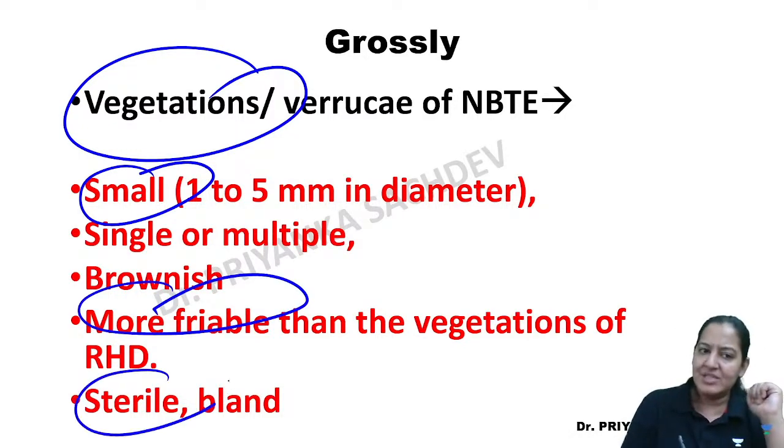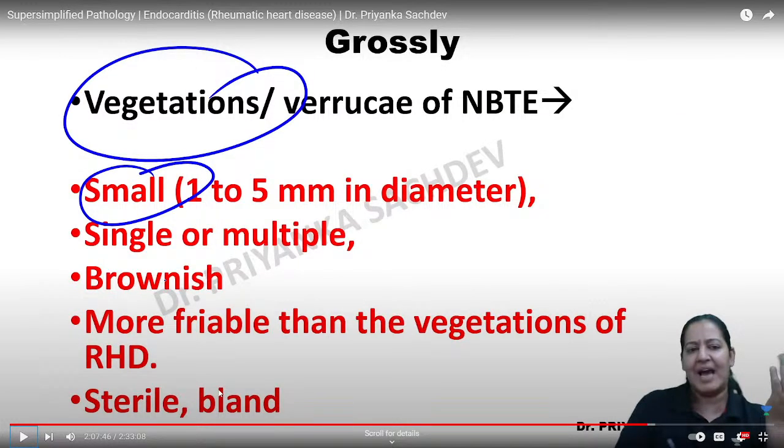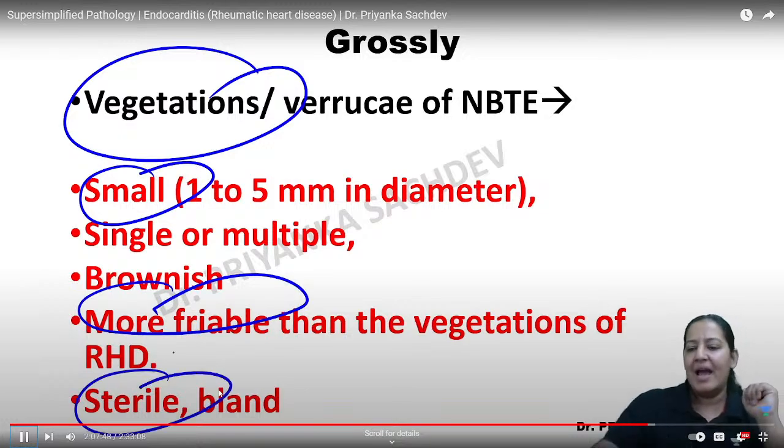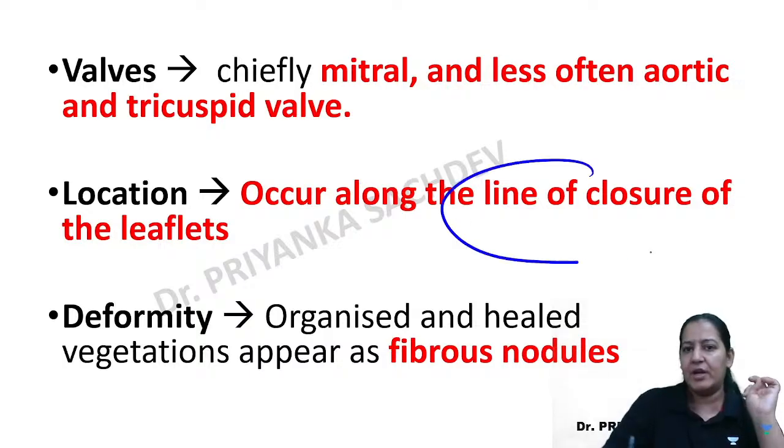They are more friable, they are sterile, and they are single or multiple, and they are present at the junctions. They are again present along the line of closure and junction.